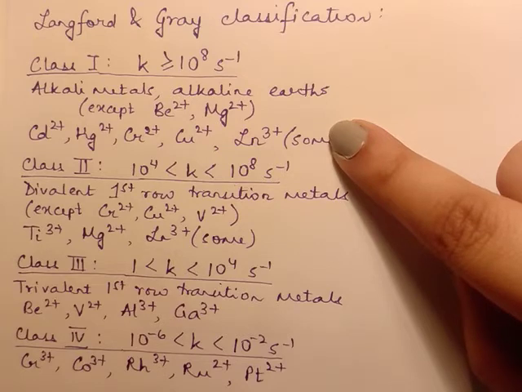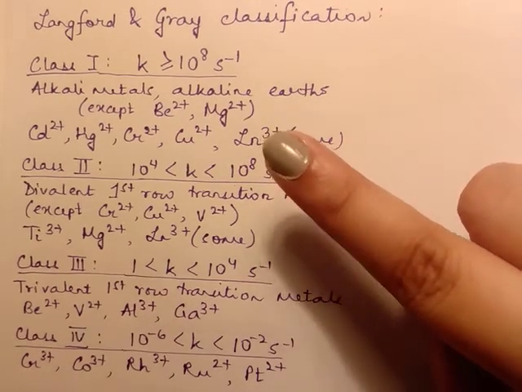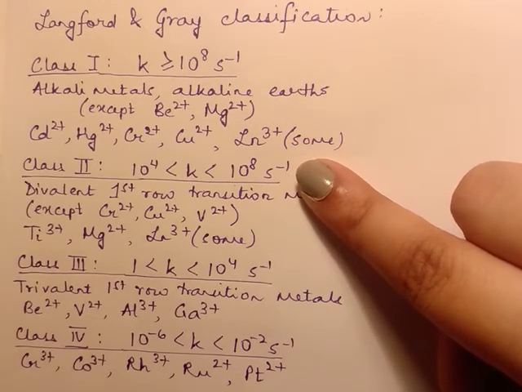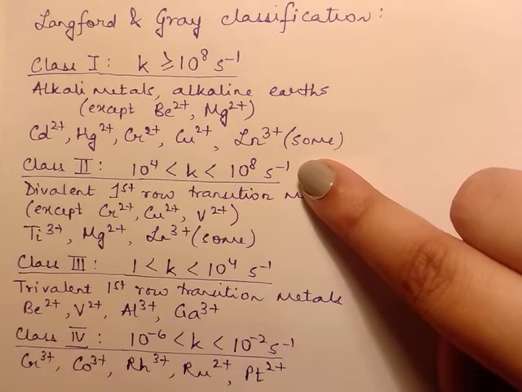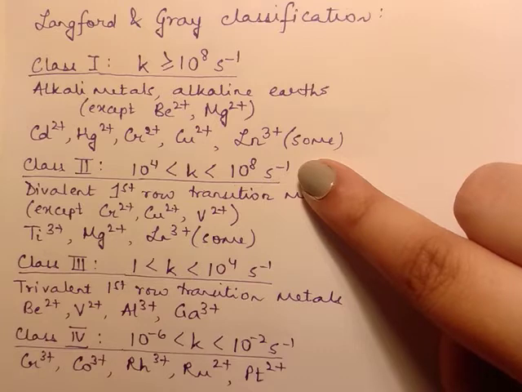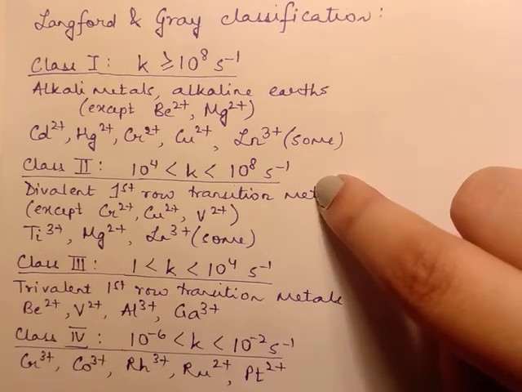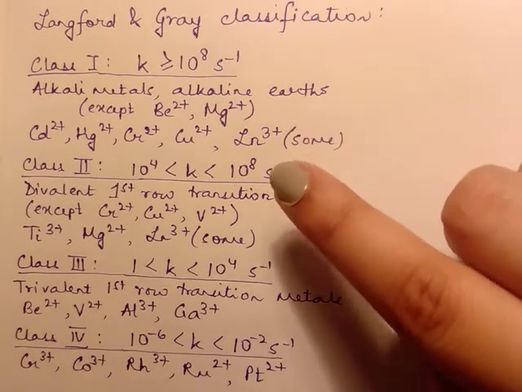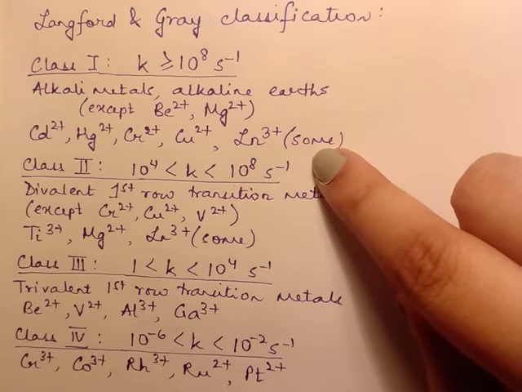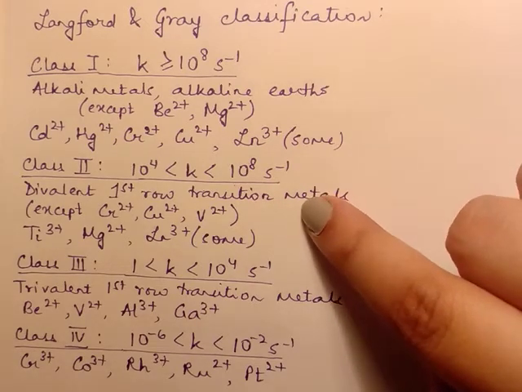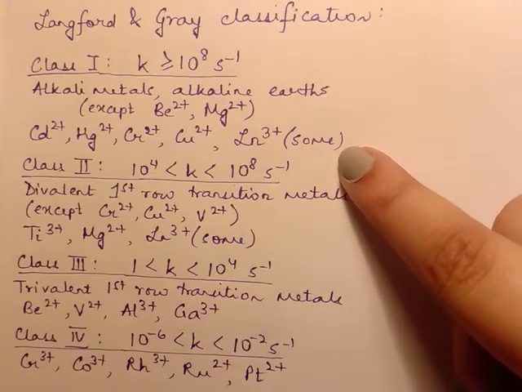This can be understood with the next factor, that is, the dependence of k on the d electronic configuration. In case of copper and chromium, both these metal ions have ground state Jahn-Teller distortion. Because of that, the axial bonds in octahedral complexes get elongated more than the equatorial bonds. Because of that, the axial bonds can be very easily lost, very easily broken. That is the reason why copper and chromium exhibit a very large k compared to the other metals.